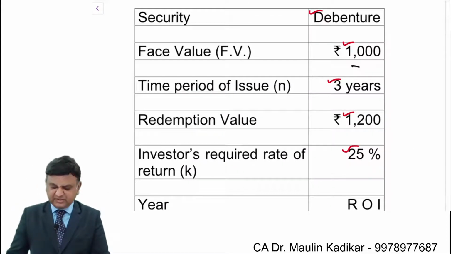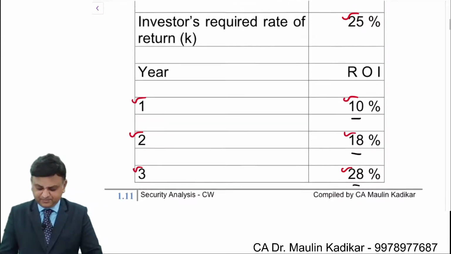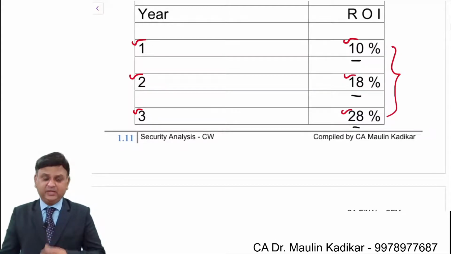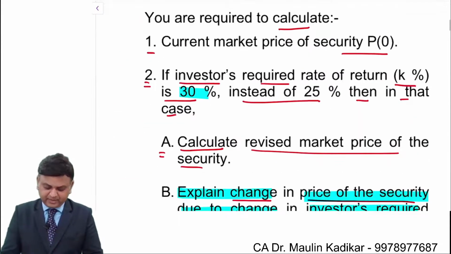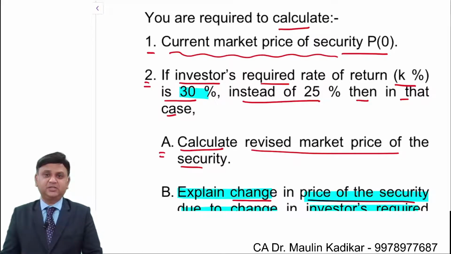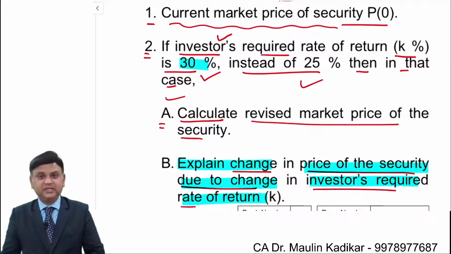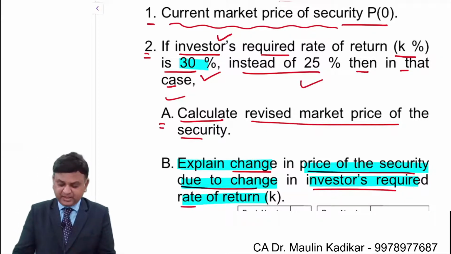What we have observed in one of the earlier questions that we did, friends, we have been provided with the rate of interest 10, 18 and 28. The question says that you are required to calculate the current price of the security. Then the question says that if the investors' required rate of return is 30 instead of 25, then calculate the revised market price of the security.